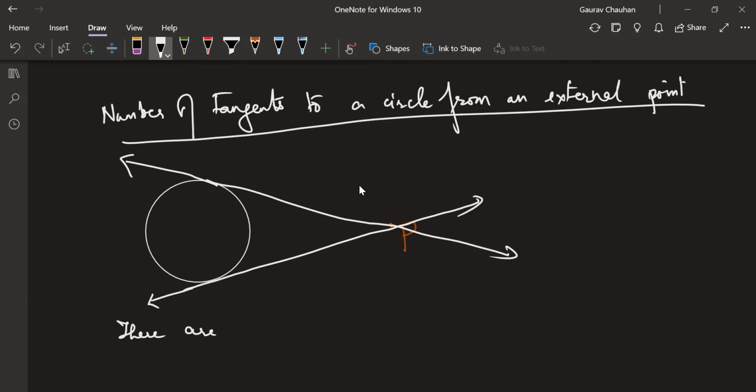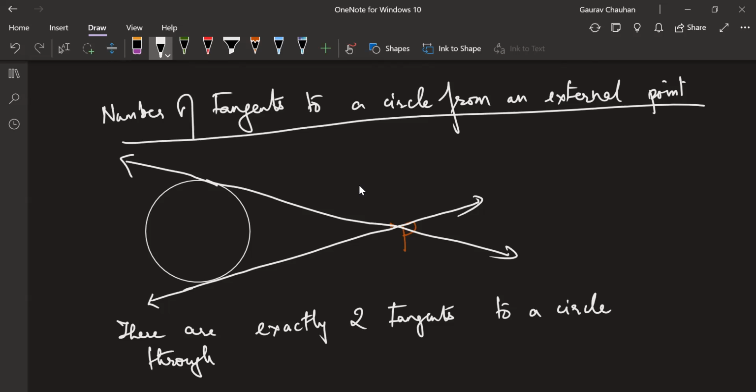There are exactly two tangents to a circle through a point lying outside the circle. Okay with this?